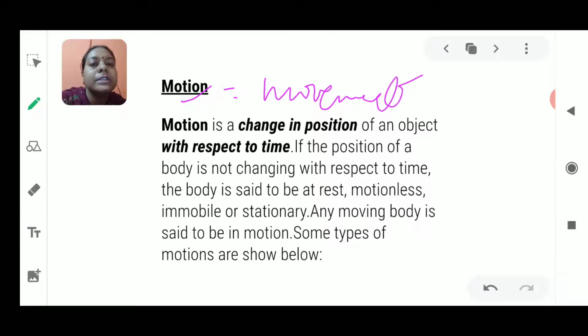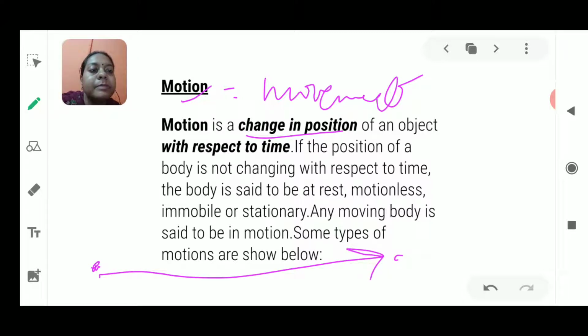When we are talking about motion, we always feel that we are talking about movement. And how can you say that the thing is moving? We can say that the thing is moving because of the changing of position. Position means where the object was placed; once it was placed here, after some time it changes its place and moves to the next point.